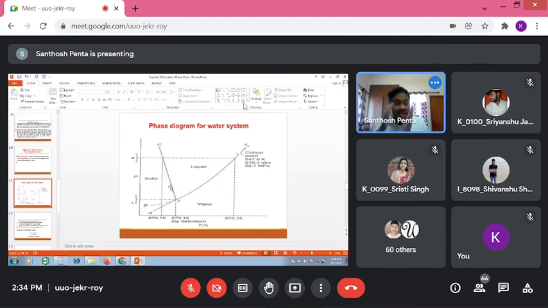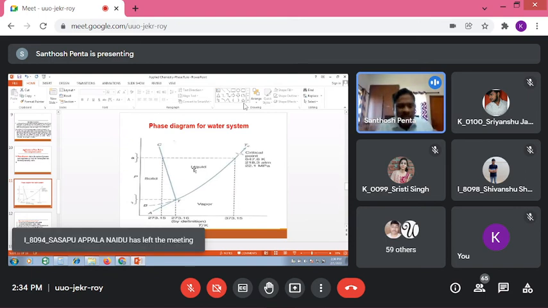And in this boundary line, the solid portion is in equilibrium with the liquid portion. That means ice is in equilibrium with liquid, or otherwise ice is in equilibrium with water. Hence that curve is called the melting point curve. Why is it the melting point curve? Because ice is melting and converting into liquid. Did you understand or not? Yes, sir.